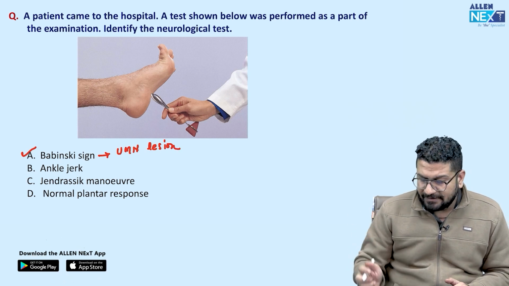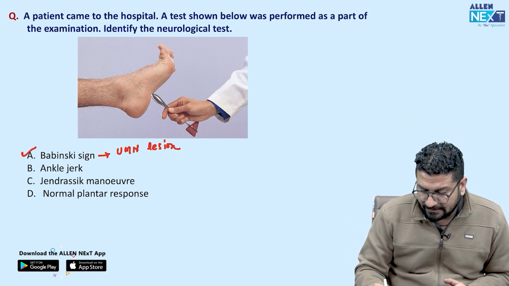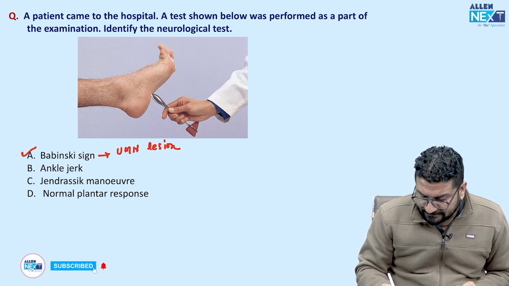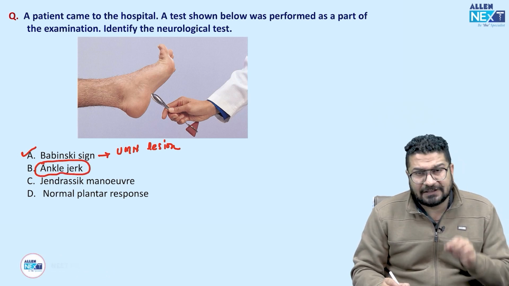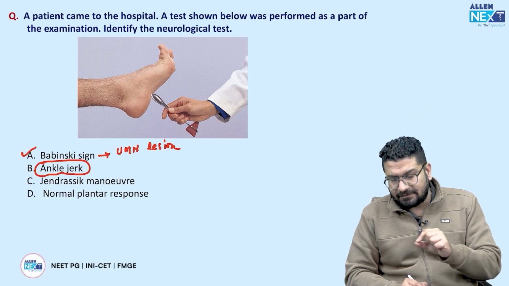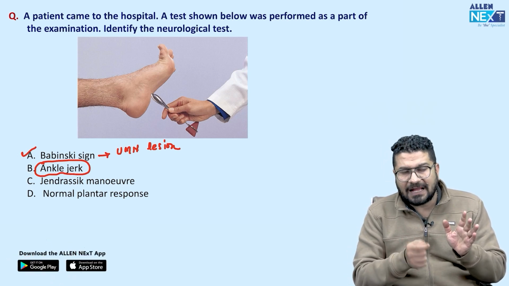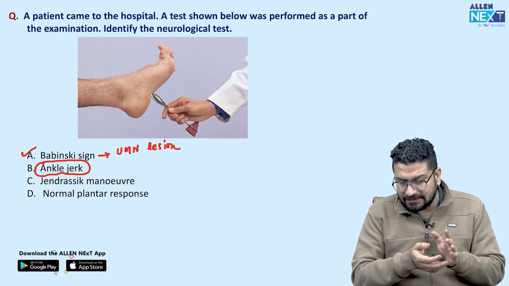Ankle jerk, you will get an image of ankle. So maybe here when we tap with the knee hammer. So ankle jerk, whenever we suspect any pathology related to S1. So ankle jerk means that's simple. They will tap the ankle, then you can see the movement.